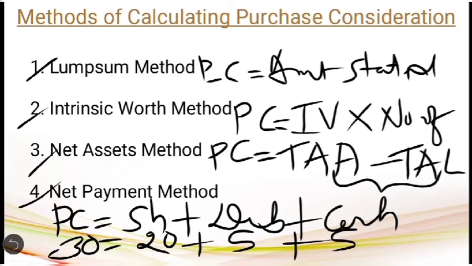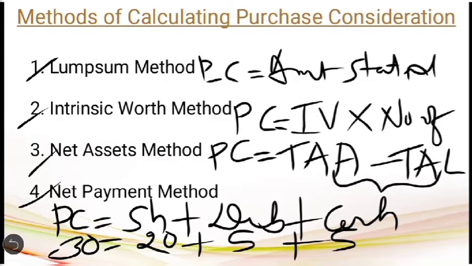Please remember, this is the initial calculation you do while solving the question, because this has to be shown in the working note. Only after that will you prepare the ledger accounts and balance sheet. If this initial calculation goes wrong by applying the wrong method, then the entire question goes wrong. So it is very necessary to apply the appropriate method depending upon the information given in the question.